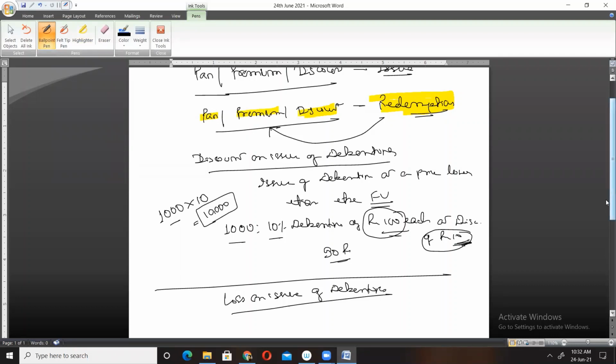In the same example, the company issued 1000 10% debentures of ₹100 each at ₹10 discount. At the time of redemption, if the company returns ₹10 more, it will be termed as loss on issue of debentures. On 1000 debentures, the company will return ₹10,000 extra at the time of redemption.